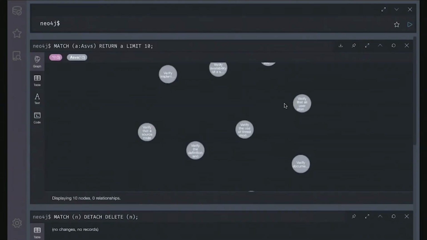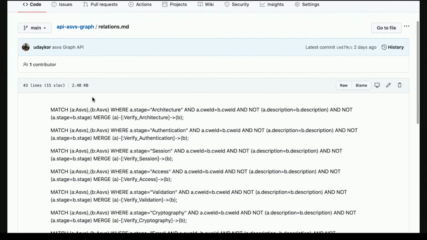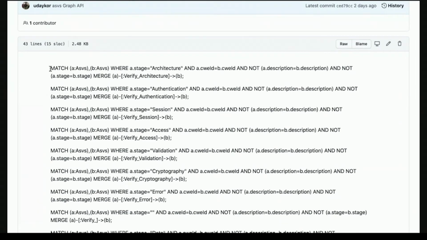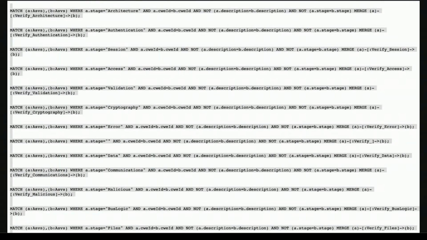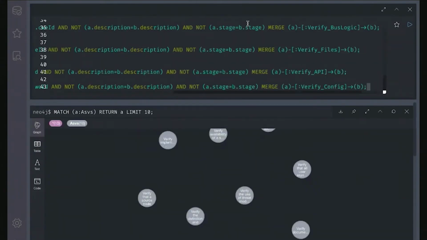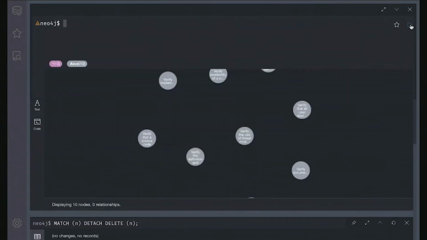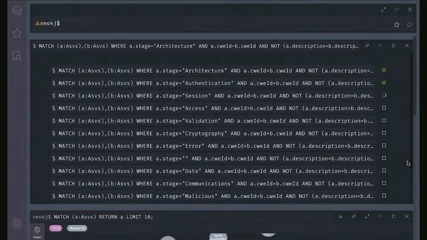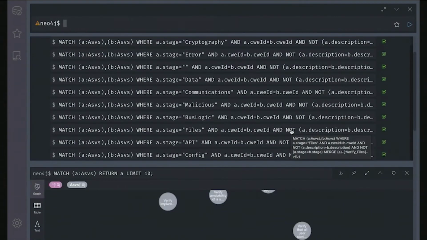So what I'll do here is go back to the relations markdown file on GitHub for the project. Open this as raw so that I can copy all this text and not have any copy paste issues. Go back to my Neo4j browser, paste in these relationships and give it a few seconds, and fingers crossed, hopefully the relationships will start kicking in. I can see that some of the relationships have started to kick in. Looks good, feels good so far. All right, cool. So now I have all these relationships in.